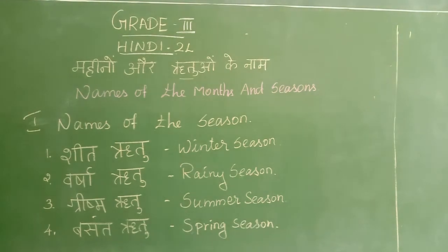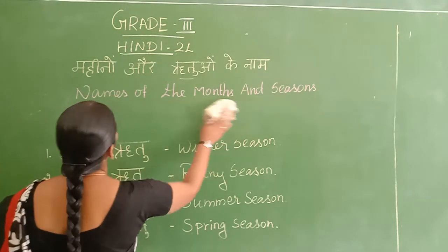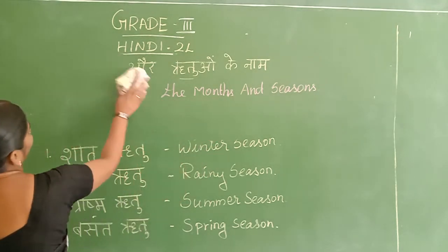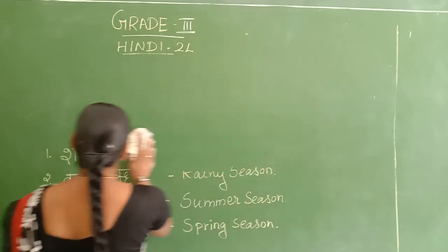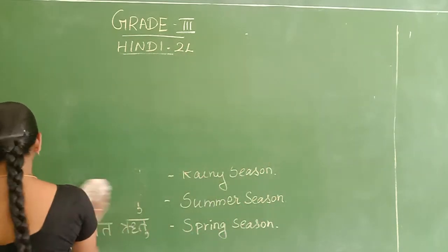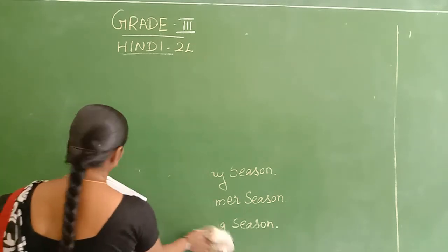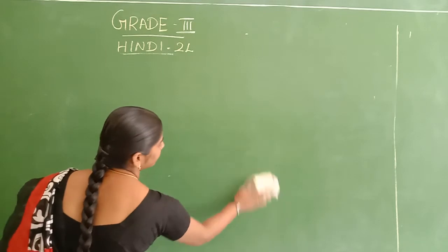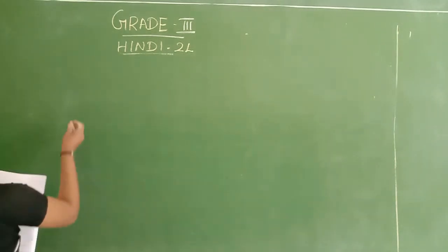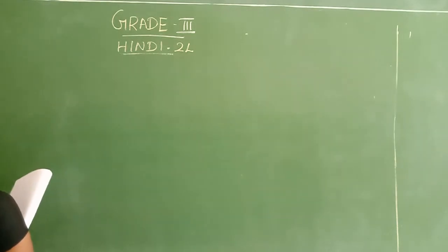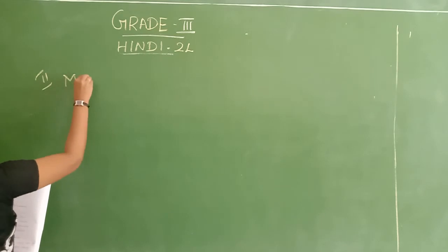Okay, right children, the next one. Shall I write the name of the lesson? Our next Roman letter, second Roman letter, is match the following.